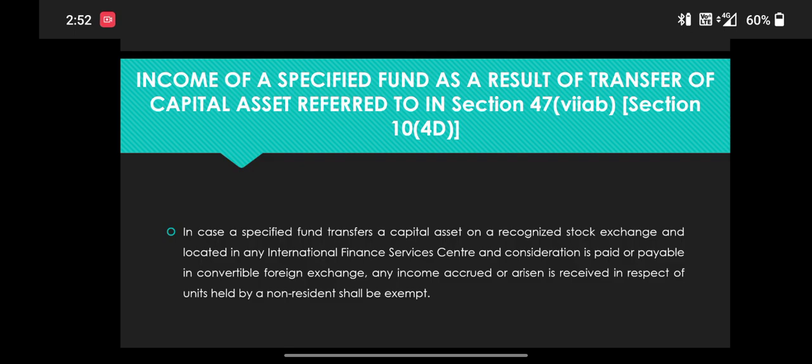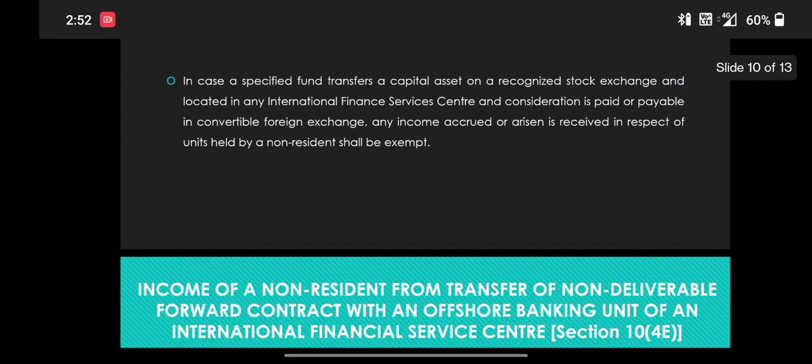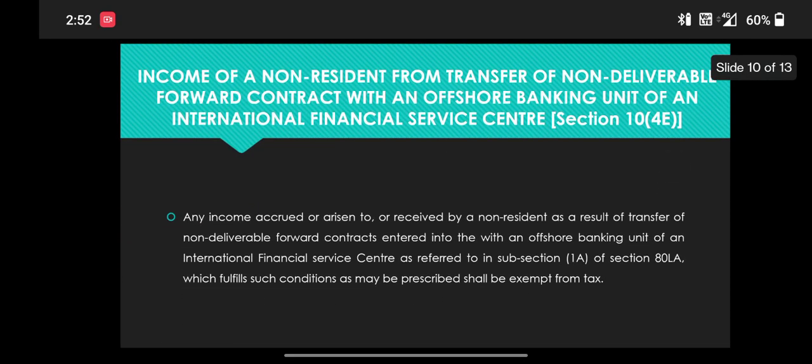In case a specified fund transfers capital assets on a recognized stock exchange located in any international financial service center, and consideration is paid or payable in convertible foreign exchange, any income accruing or arising or received in respect of units held by a non-resident shall be exempted.